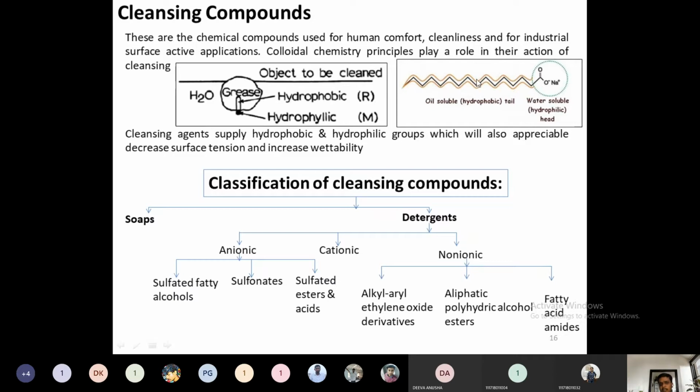This is known as a micelle. Dirt plus these detergent molecules combined together is known as a micelle. Whatever micelle is there will be formed on the fabric. The detergent action or surfactant action is to lower the surface tension. Whenever the surface tension is decreased, that micelle will just leave behind the fabric.